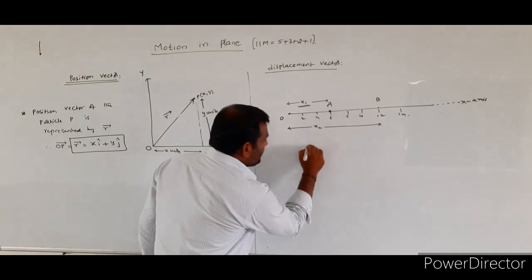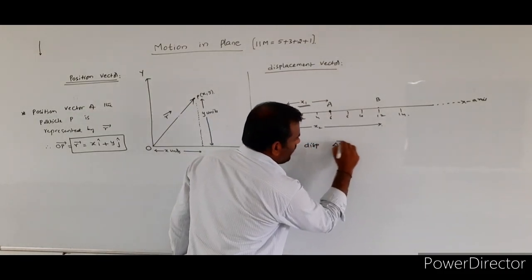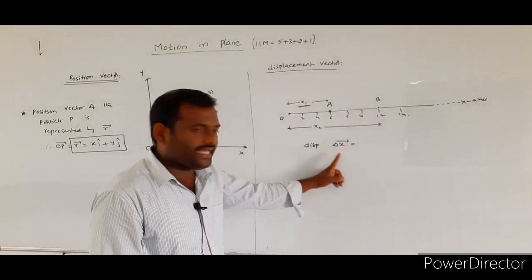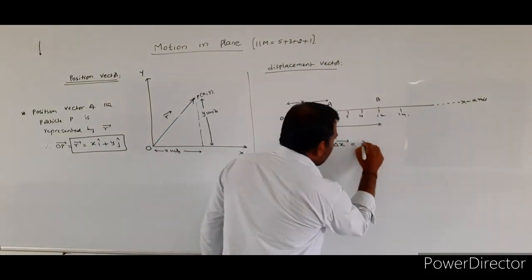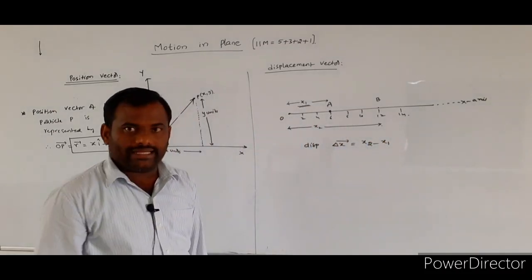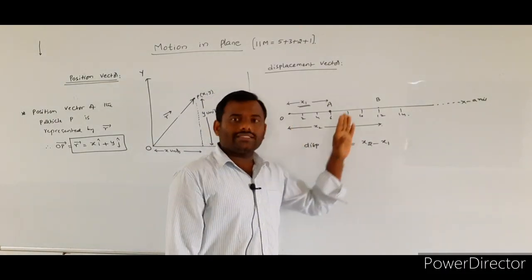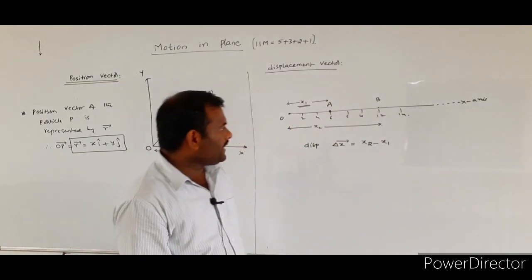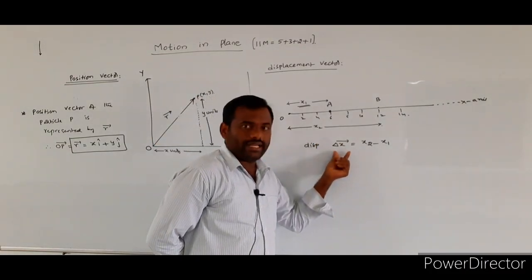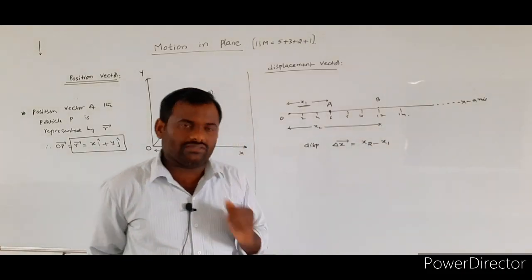How can we represent the displacement? Displacement vector delta x bar is equal to x2 minus x1. So whenever the particle is moving along the x-axis, the displacement vector delta x bar is equal to x2 minus x1.